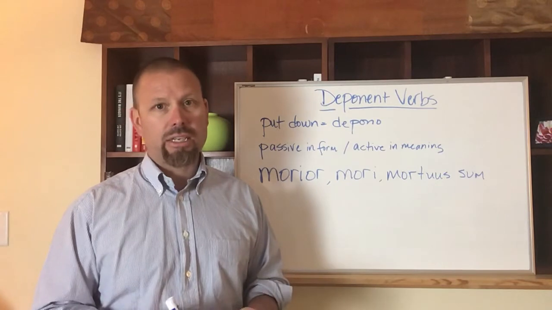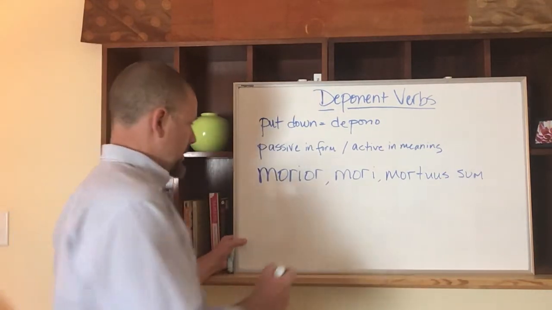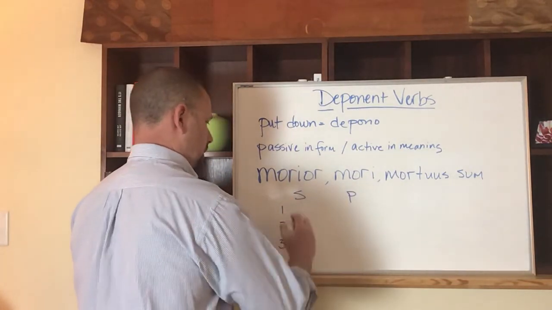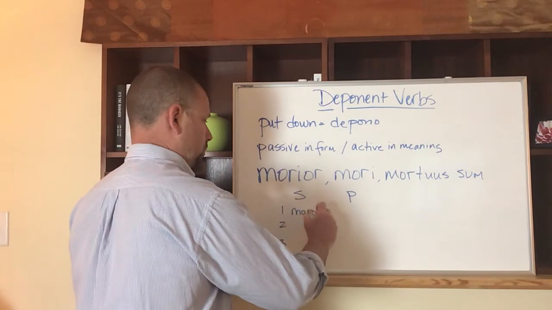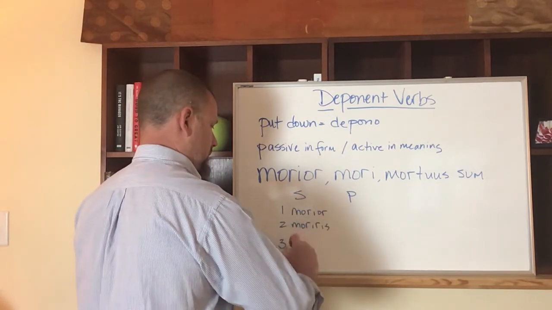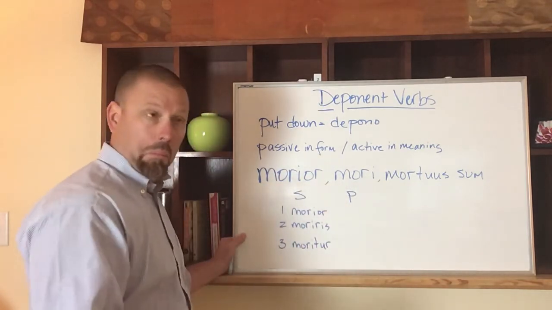Let's first conjugate it in the present. If we do this one in present tense, make my little S, P, 1, 2, 3, we get morior, moreris, moritur.